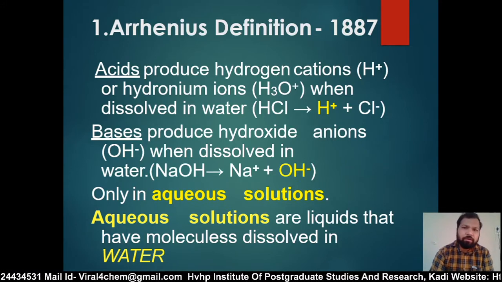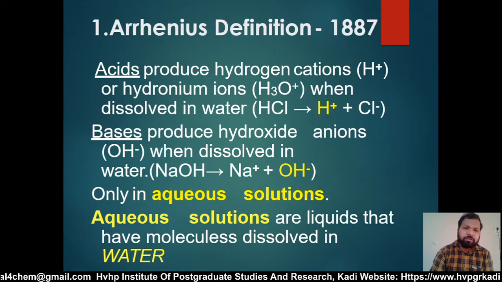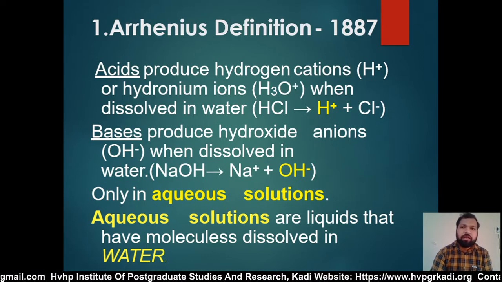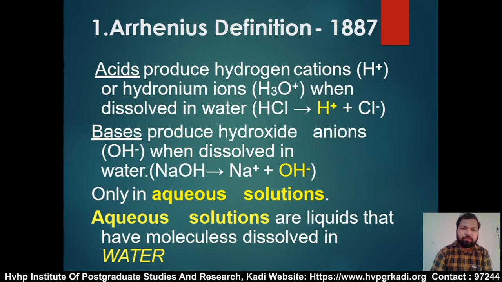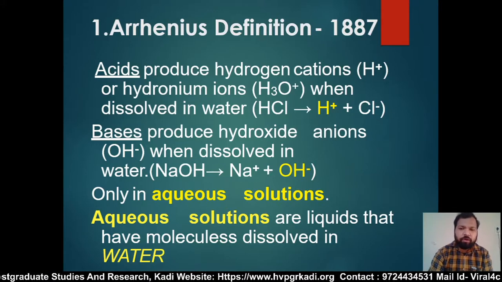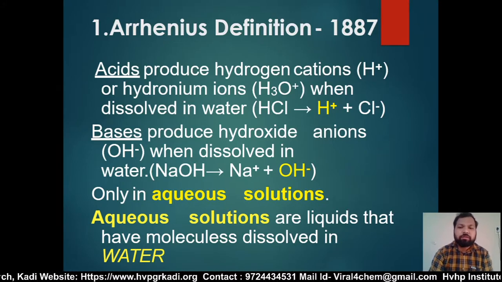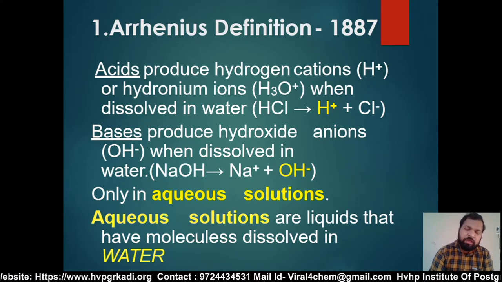The concept can only be applied to aqueous solutions, because a salt like NH4Cl reacts as an acid in a solvent like liquid NH3. Hence it is difficult to accept the Arrhenius concept as universal.